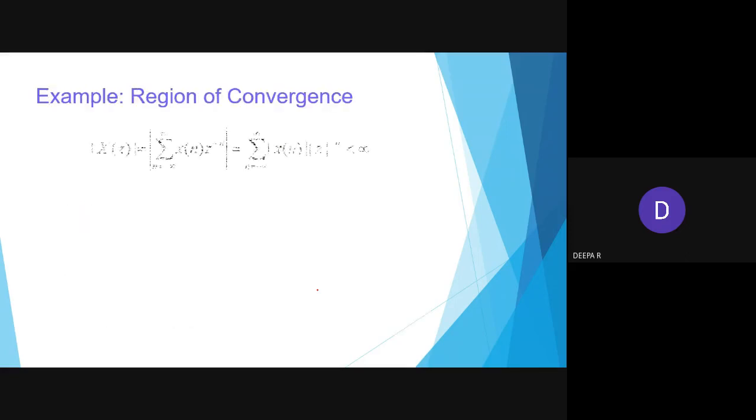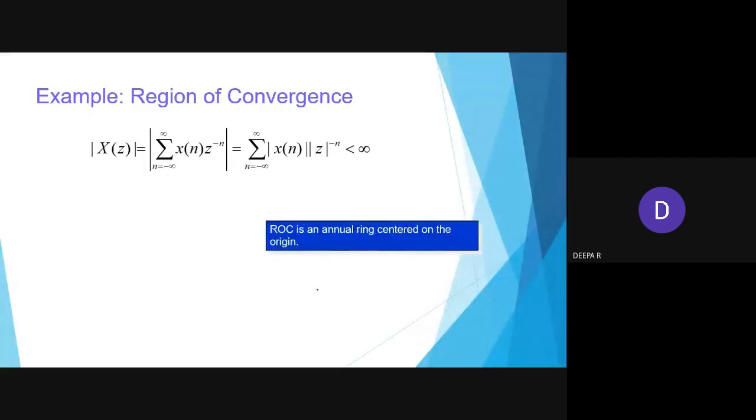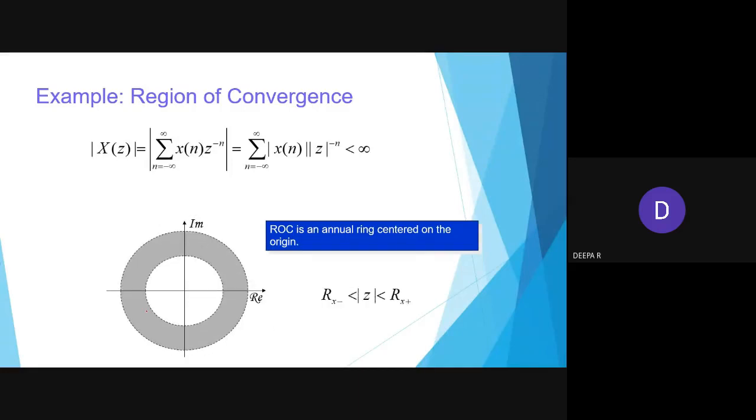Coming to the region of convergence, the same equation is repeated, and it should be an annular ring centered on the origin. Here there may be three conditions, as I said in the previous diagram: it is shaded inside, or shaded outside, or between the two rings, right?